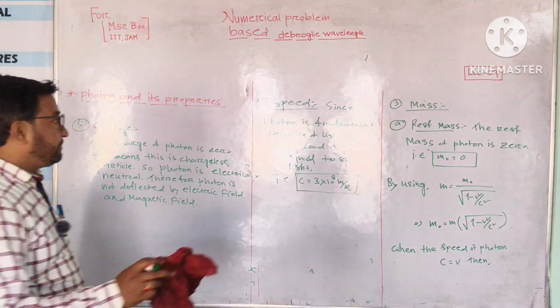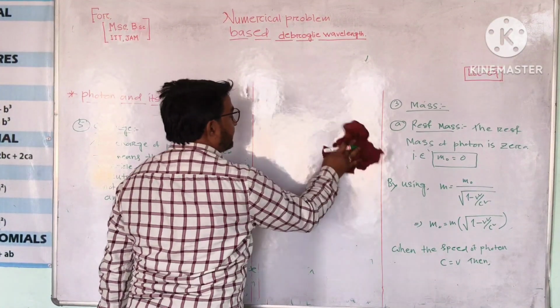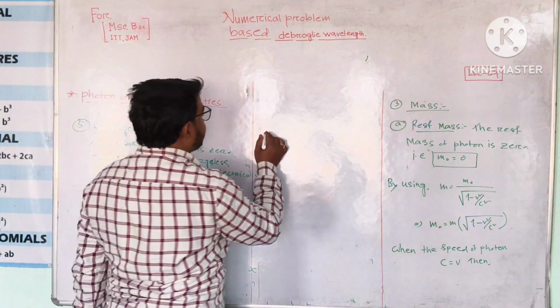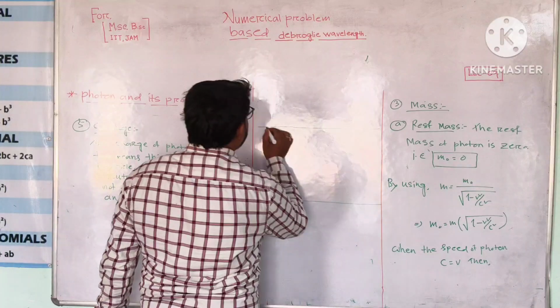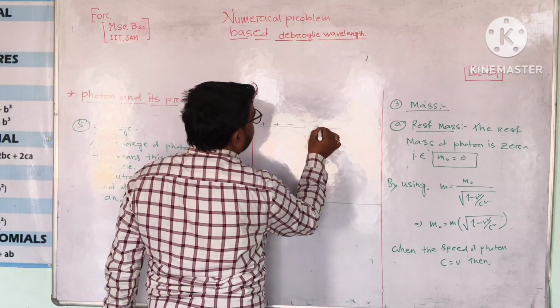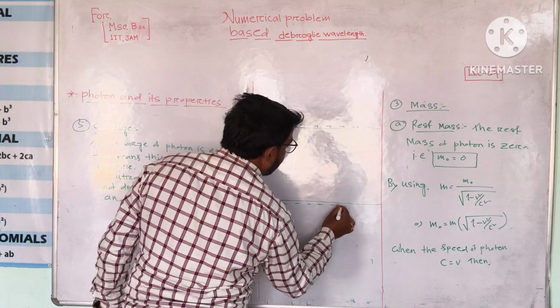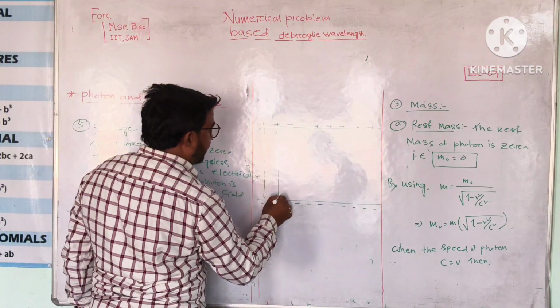Now suppose we know that there are 2 types of charge. One is called positive charge and another is called negative charge. Is it not? So suppose this is an electric field, this is the positive plate, and this is the negative plate. An electric field comes from the positive to the negative plate.